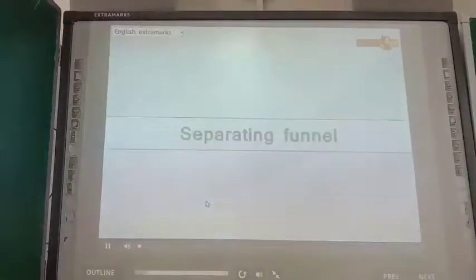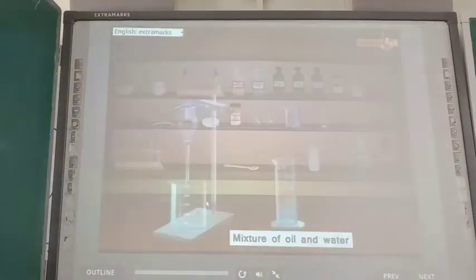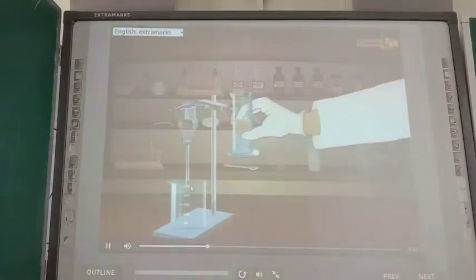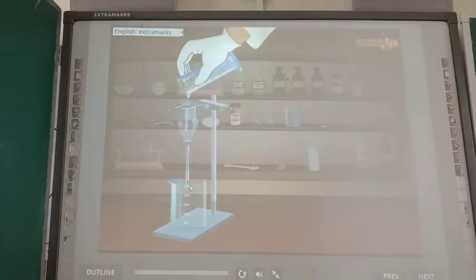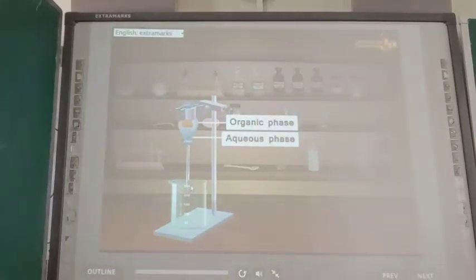The separating funnel is used for separating two immiscible liquids, for example, oil and water. The funnel is clamped on an iron stand and the mixture is taken in a separating funnel. It is allowed to stand for some time. Oil and water separate to form two layers. The two layers formed are usually known as the organic and aqueous phases.